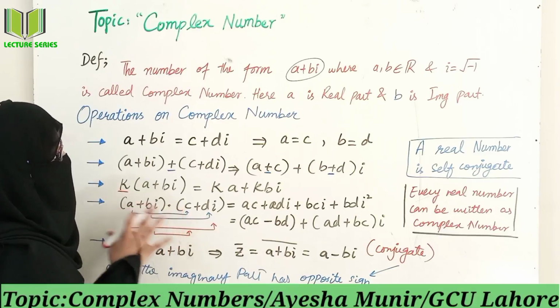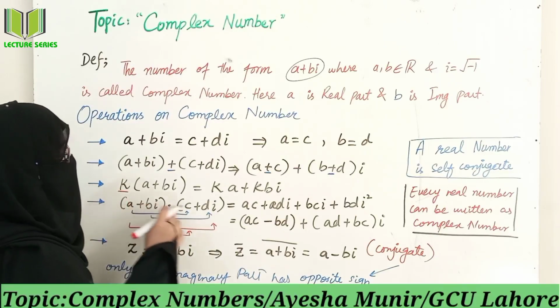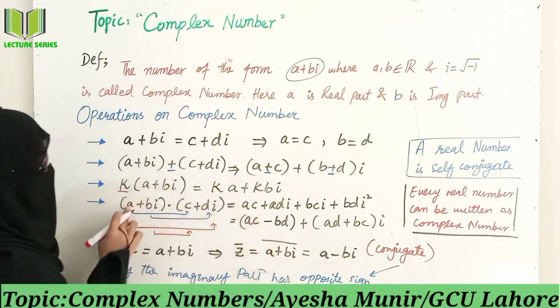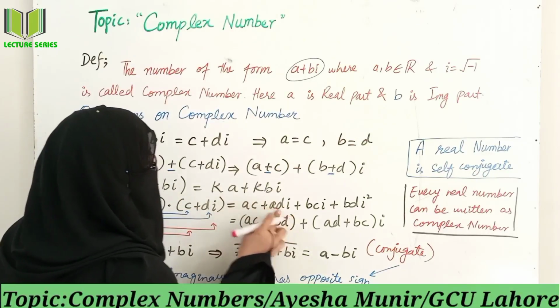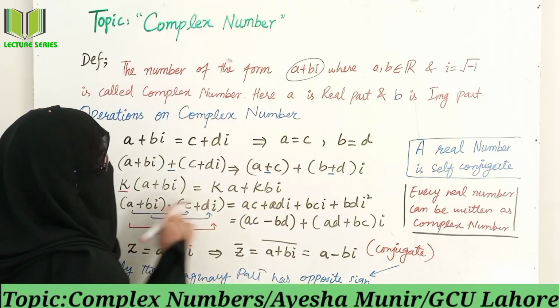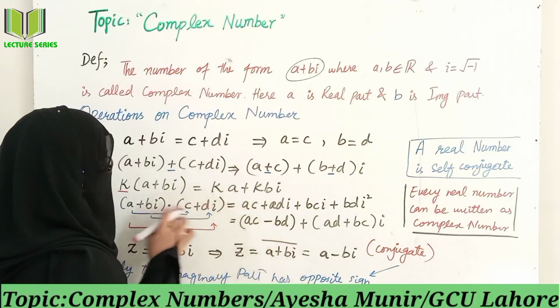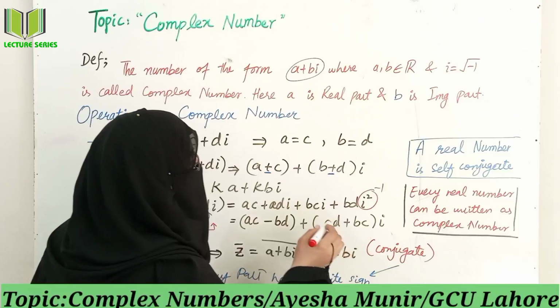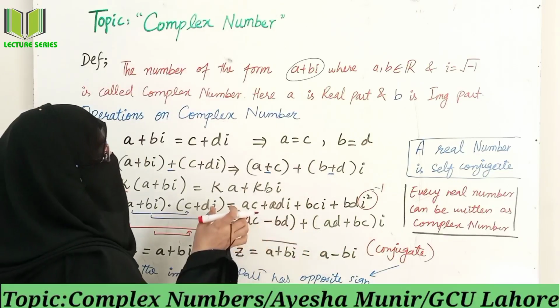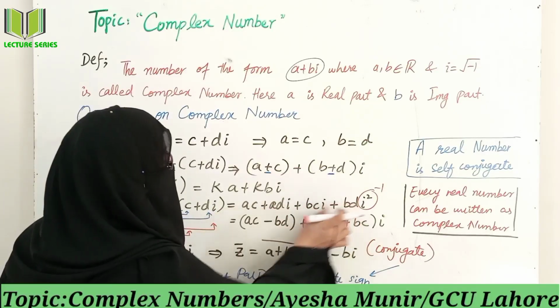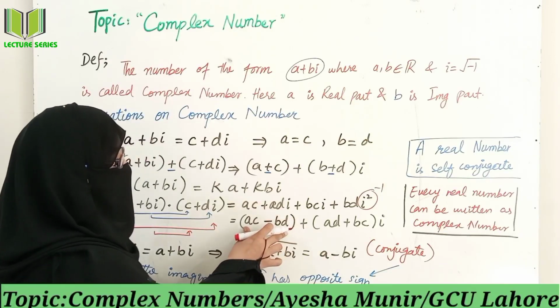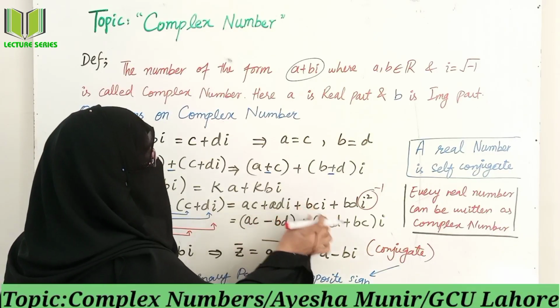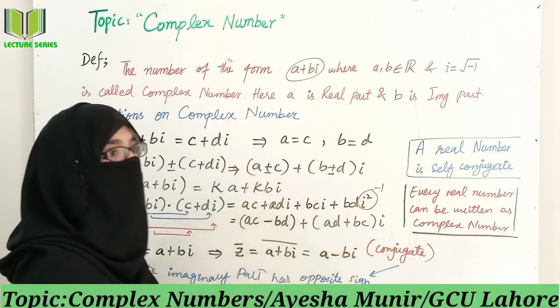Now the multiplication of complex numbers. Two complex numbers are multiplied in such a way: a into c, a into d iota, b c iota, and bd iota square, and iota square, you know, is minus 1. After rearranging the terms, AC minus BD is considered as the real part and AD plus BC into iota is the imaginary part.